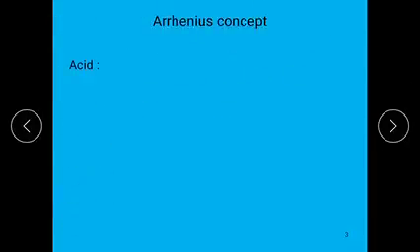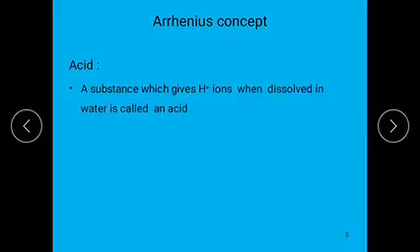According to Arrhenius concept, the acid definition is: a substance which gives H+ ions when dissolved in water is called an acid. A substance which gives H+ ions in aqueous solution is called an acid.